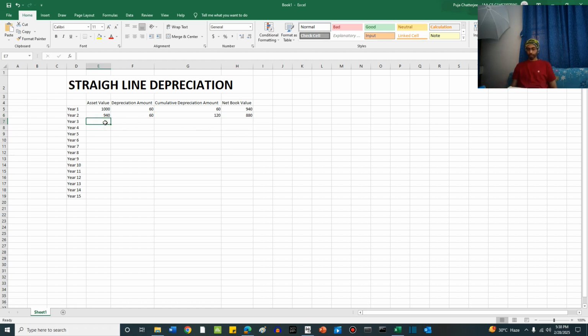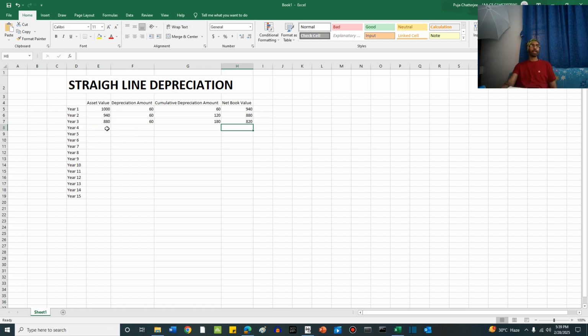For the third year, the beginning value again is 880. This year's depreciation is 60. Cumulative depreciation is equal to 120 plus 60, 180. The net book value is equal to 880 minus this year's depreciation, which is 820.